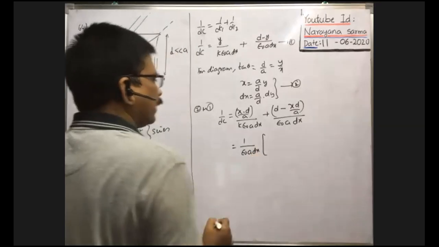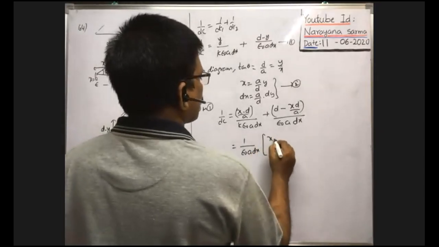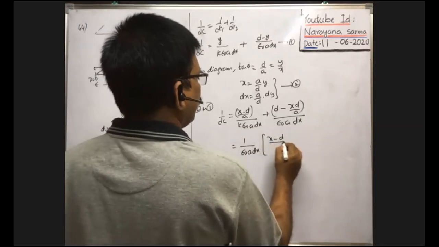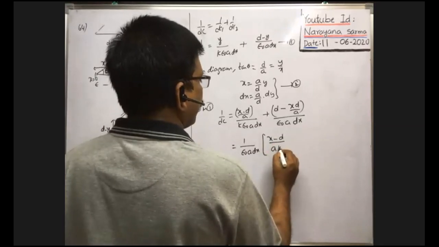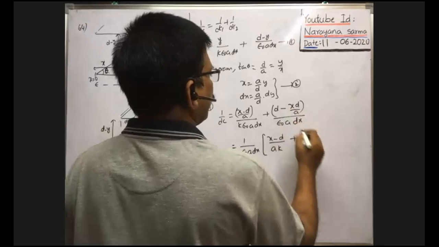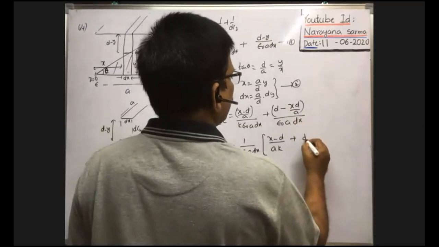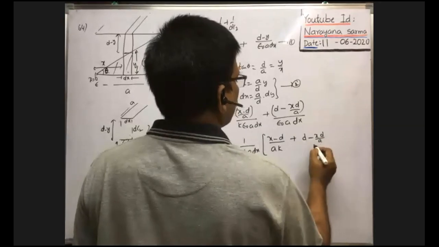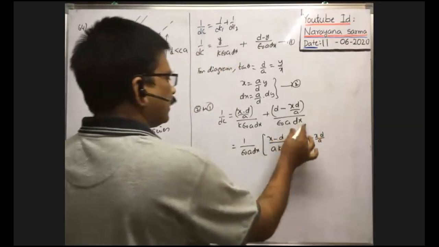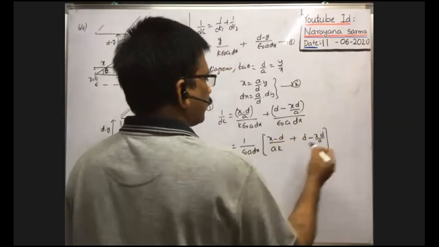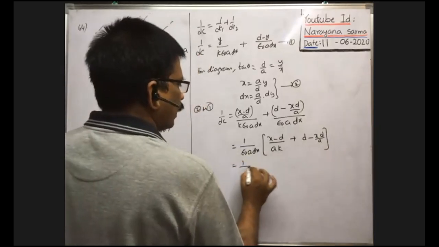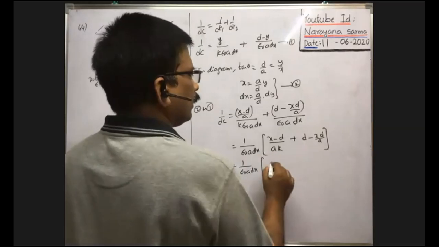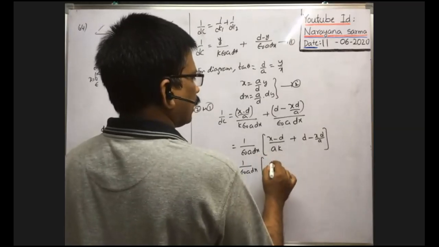Then the remaining terms are x d by a into K, plus d minus x d by a. That's all, because epsilon naught A dx is taken common. Then this is equal to 1 by epsilon naught A dx into... what about this one?